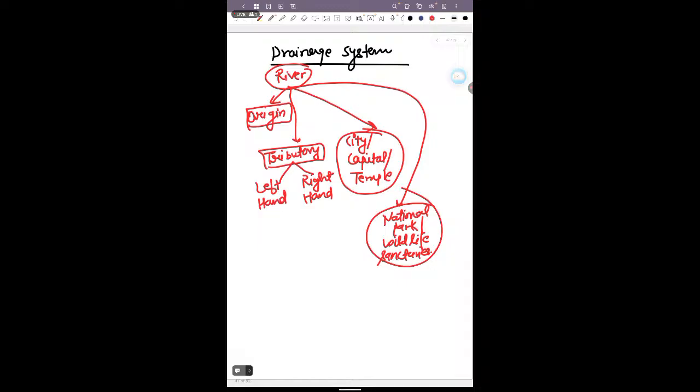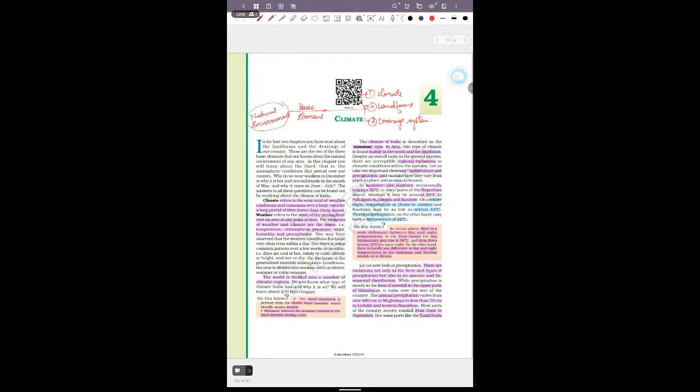The first is the origin, the second is the tributaries, the third is any cities or capital or any temple located at the bank of the river, and the fourth is any national park or wildlife sanctuaries. So only these four things you must remember about the river. So this is all about the drainage topic or the river topic. And the next topic is its climate.